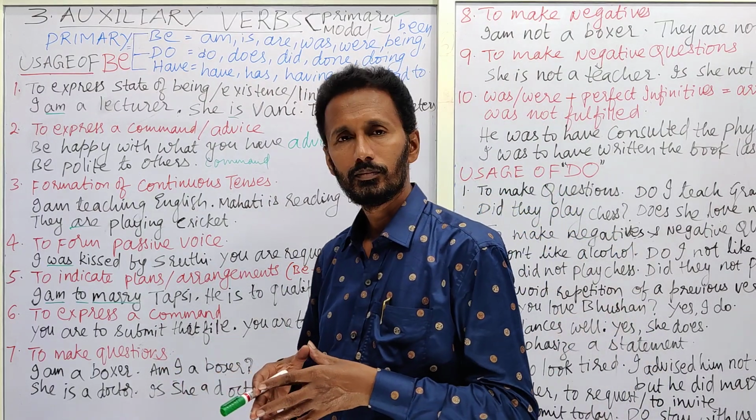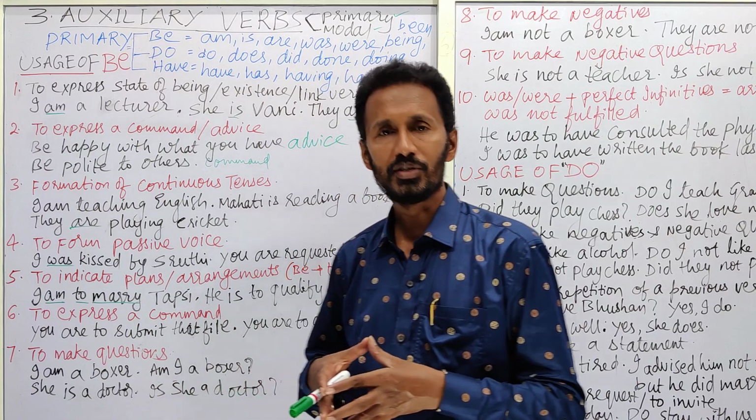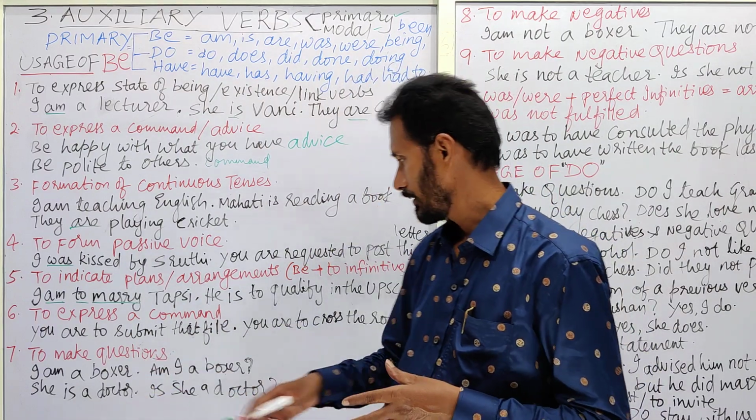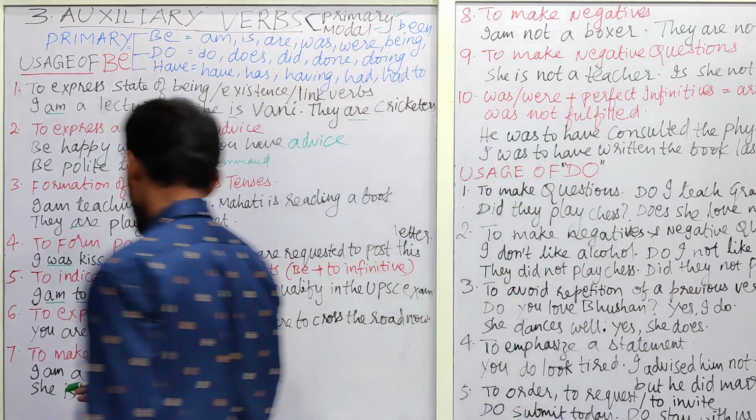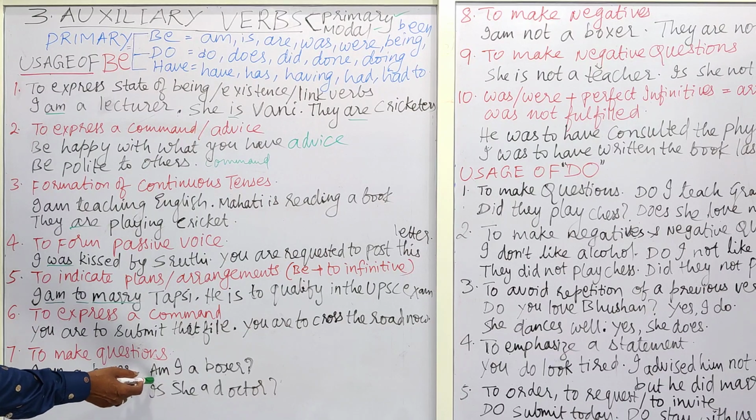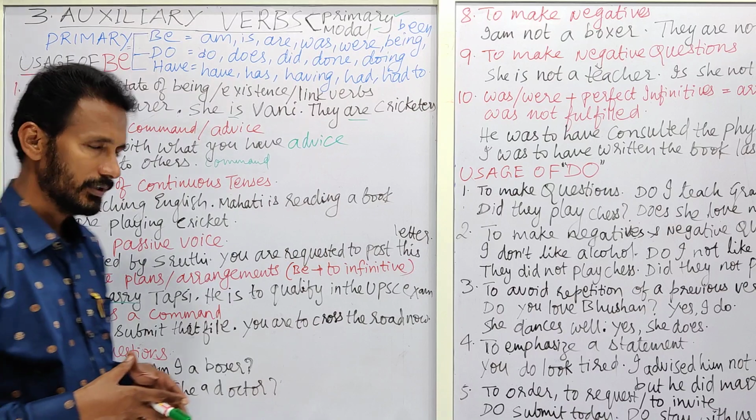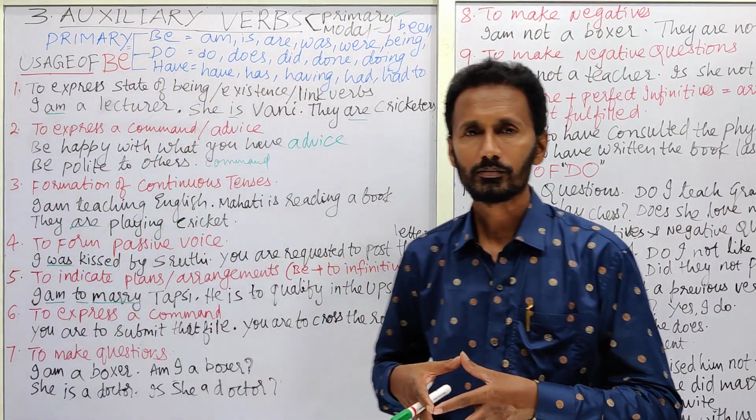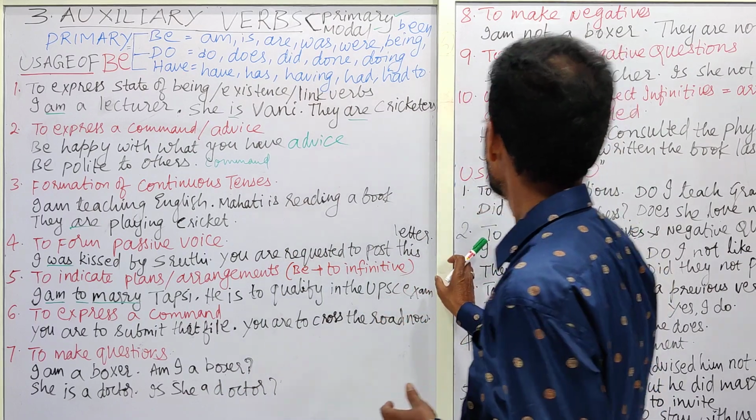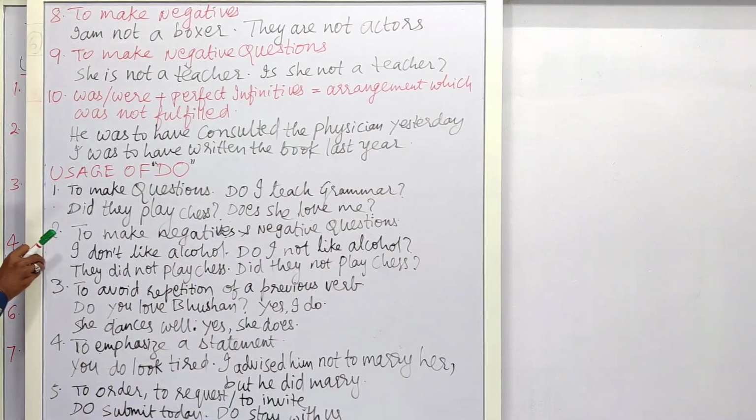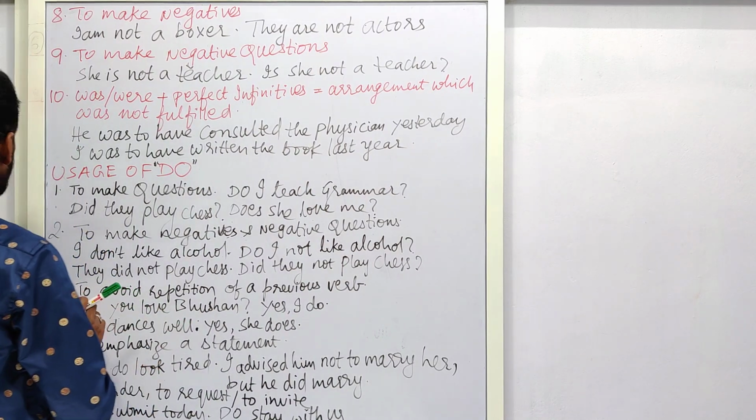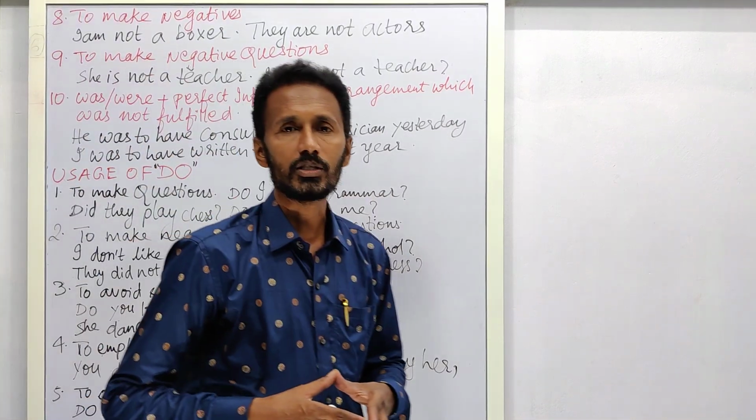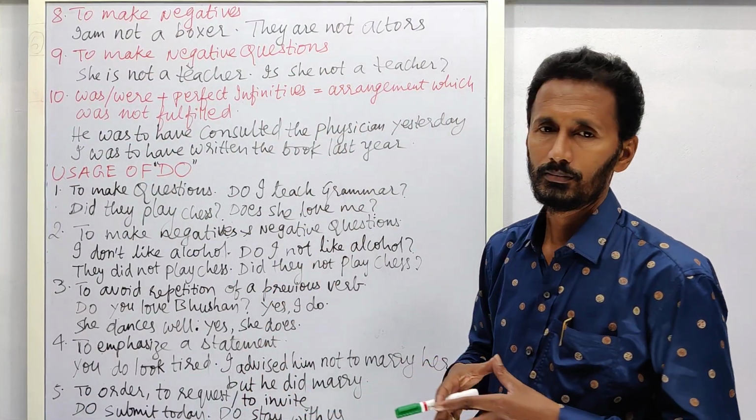To make questions, the be form is also used to make questions. I am a boxer. She is a doctor. So in these sentences, "I am a boxer", this "am" is brought forward, and with this "am" a question is made. Am I a boxer? She is a doctor. Is she a doctor? Next, this be form is also used to make negatives.